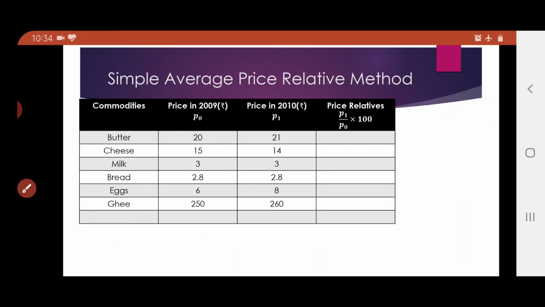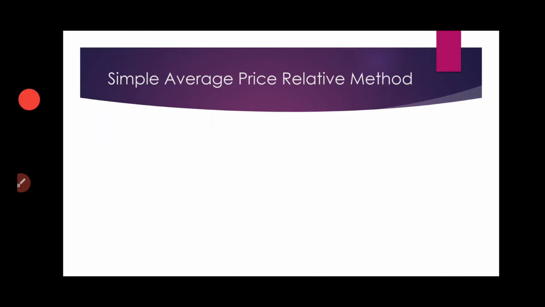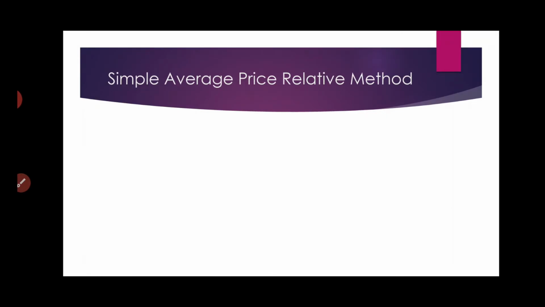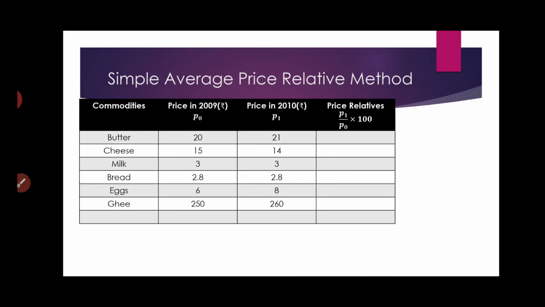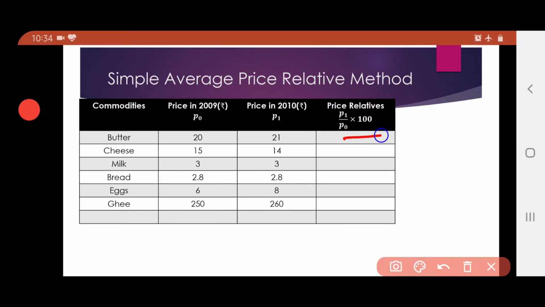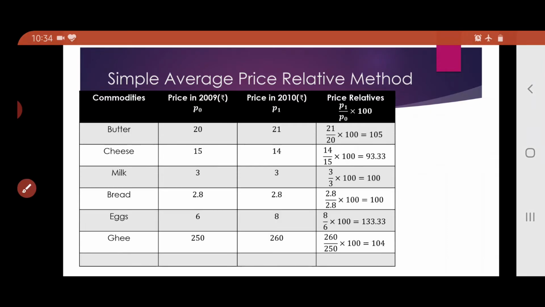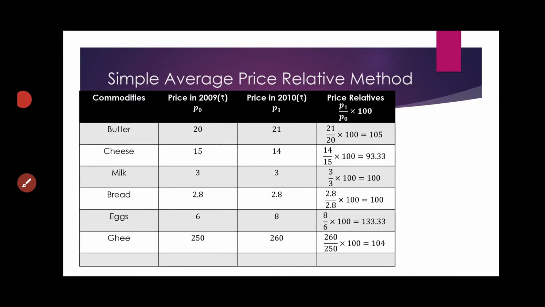Now, let us first calculate all the price relatives. In the first case, this is going to be 21 divided by 20 into 100, right? So that will give you 105. Similarly, we go on calculating for all the other commodities, and this is exactly what we get, right? Now our job will be to add them up.